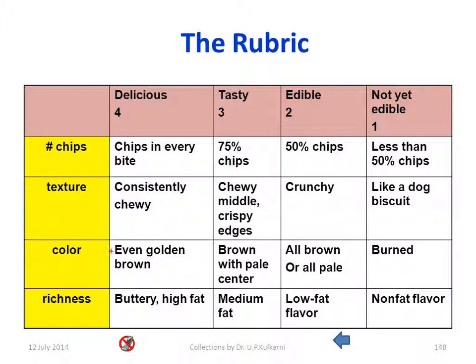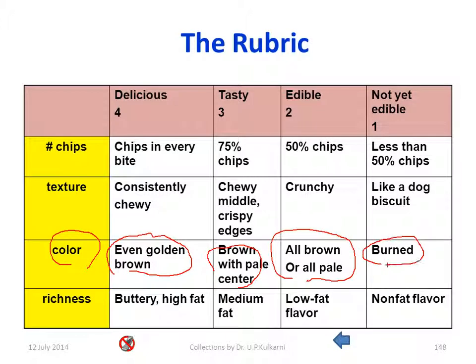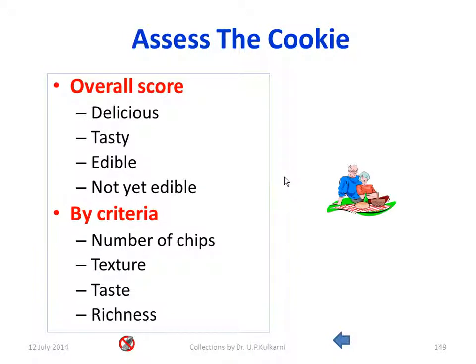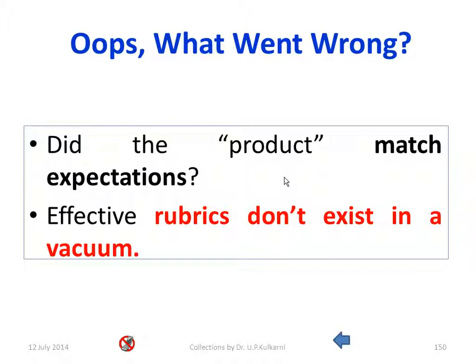Now let's look into one of the criteria, color. Even golden brown, call it delicious. Brown with pale center, tasty. All brown or pale, edible. Burnt, not edible. So this is how you are going to classify things and grade the work. Overall score is based on delicious, tasty, edible, not edible, by criteria: number of chips, texture, taste, richness. Did the product match expectations? Effective rubrics don't exist in a vacuum.